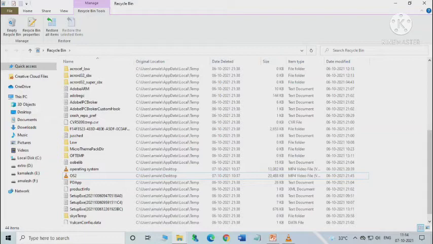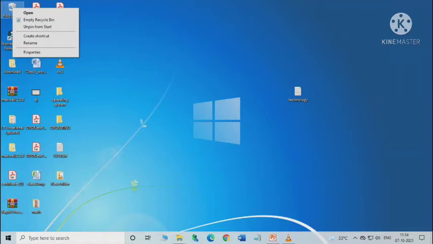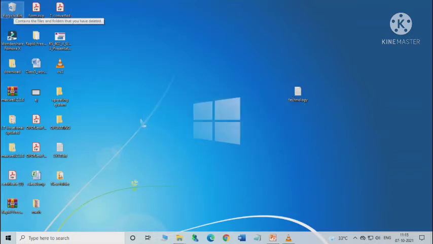Now we'll be learning how to permanently delete a file or folder. To permanently delete files and folders from the recycle bin, we just have to right click on the recycle bin icon here, then select the option empty recycle bin as shown here. If you click on this, then you will be asked to confirm if you want to permanently delete the files. If yes, then click on yes. If not, then click on no. Okay, so here are the options, how we can do this.